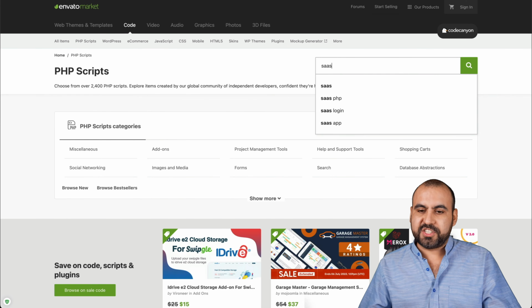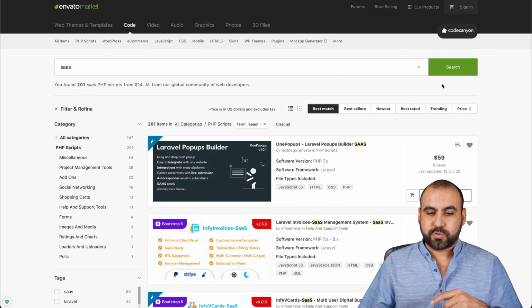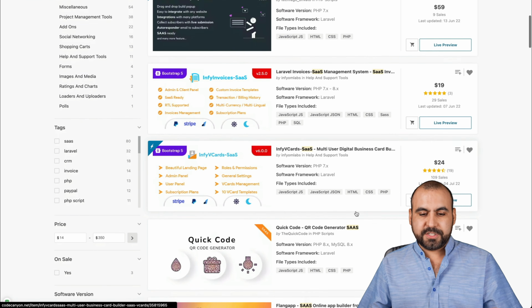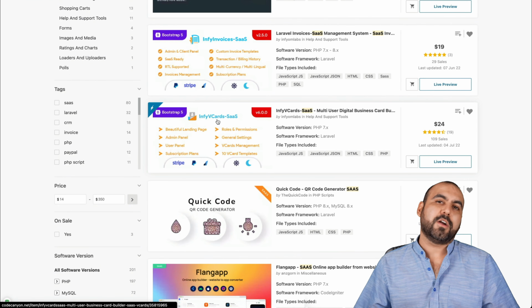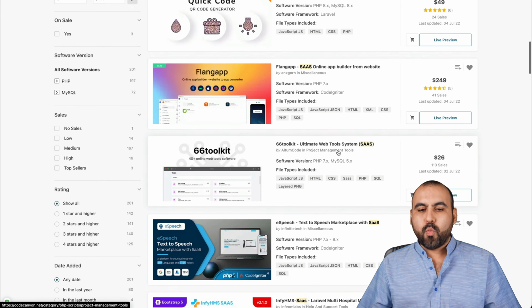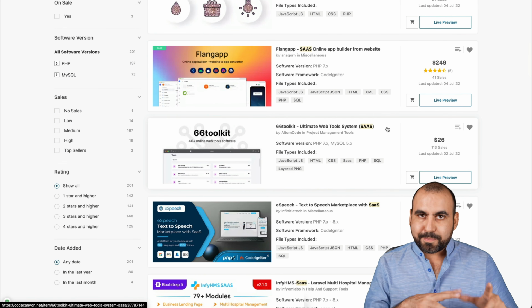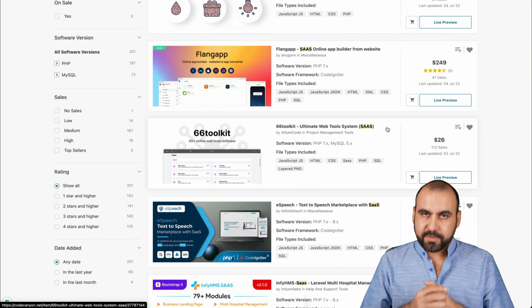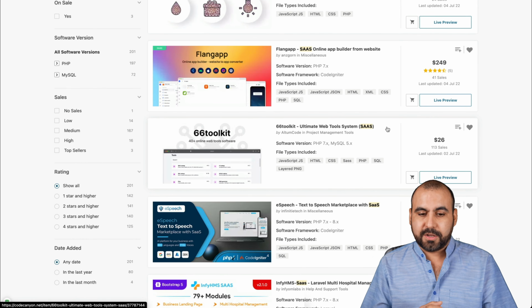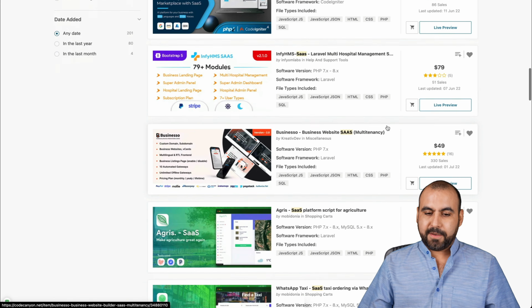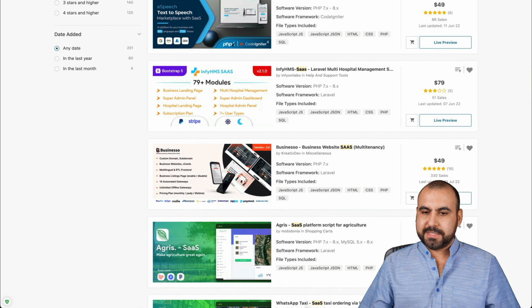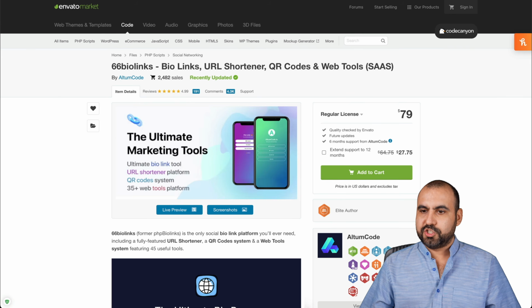If you just search for SaaS right here, go in the PHP scripts, you're gonna have a bunch of offers here of SaaSes. For example, a B card SaaS, all right? Now, when they say SaaS, that means that the system is prepared to create plans and offer them to third-party people, right? To clients. So you can go ahead and offer this. For example, let me go back into the 66 bio links. Let me show you something really quickly.